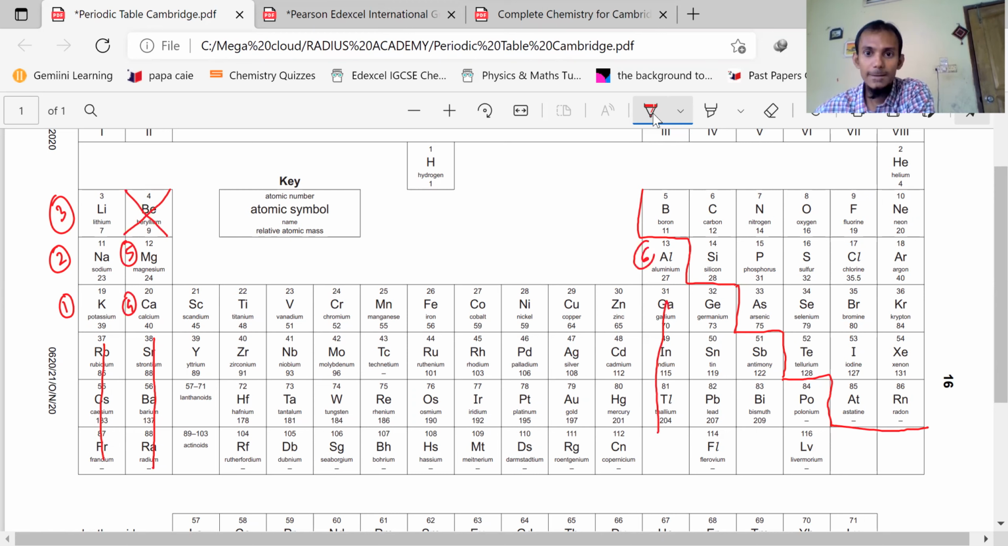Is it fine? Then the carbon comes. After aluminium, what is the next element in bracket? Sir, could you repeat? I couldn't hear you clearly. After aluminium, group 1, group 2, group 3 done. So after group 3, what is the next element which is a non-metal?